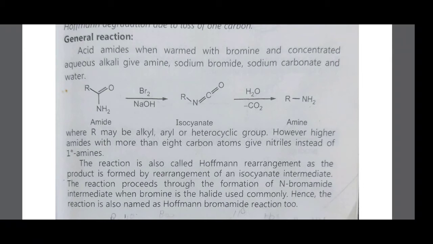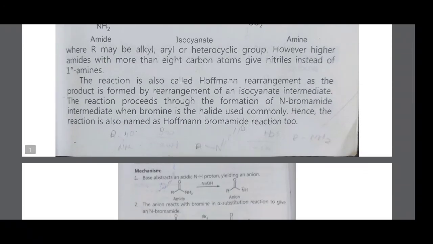Remember that only in this reaction is an amide converted to the primary amine via an isocyanate intermediate. In case of the Wittig reaction, betaine is the intermediate, but in case of Hofmann rearrangement, isocyanate is the intermediate and the amide is converted to the primary amine. Further, we study the mechanism of the reaction.